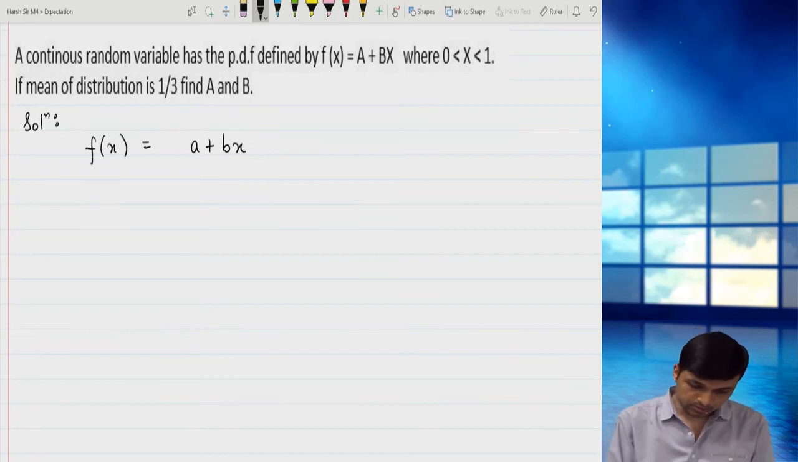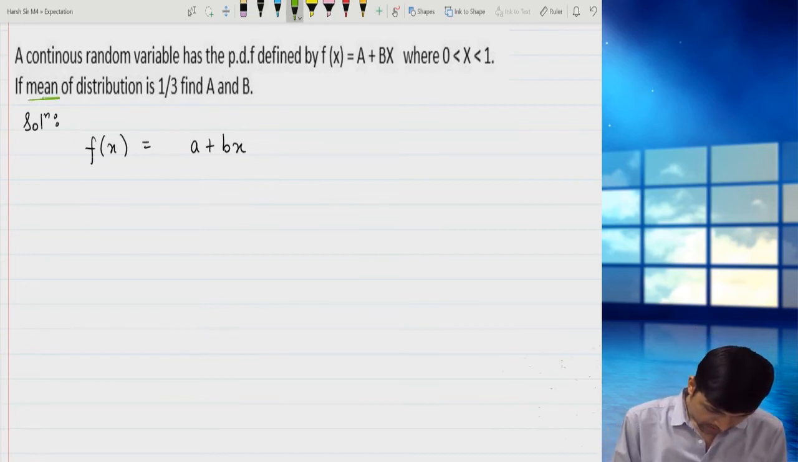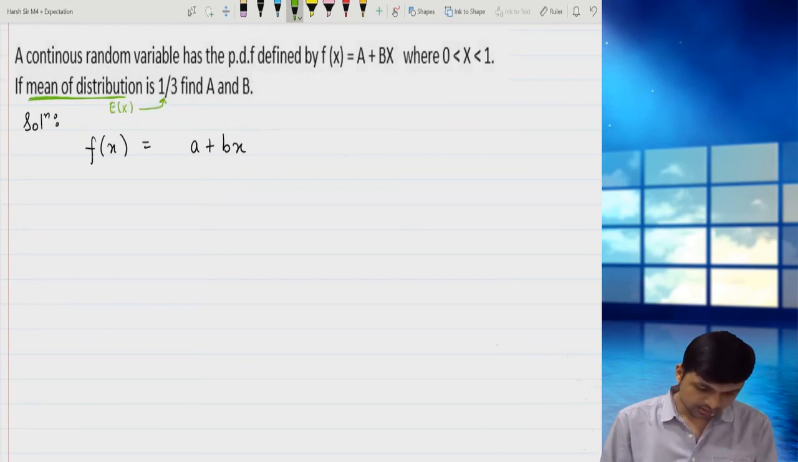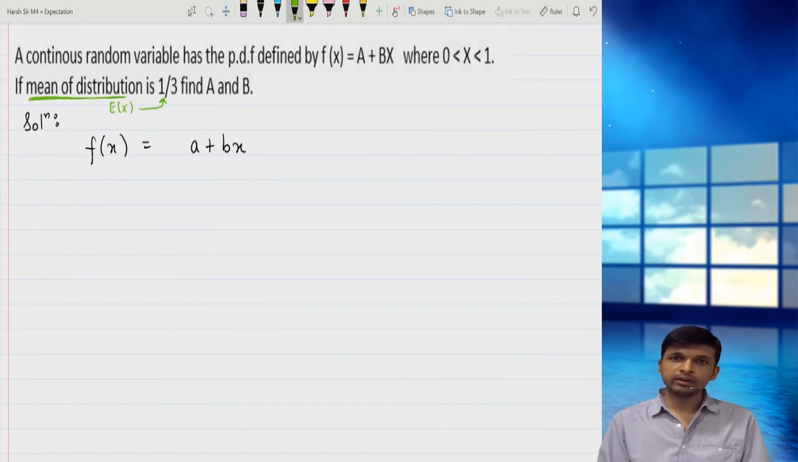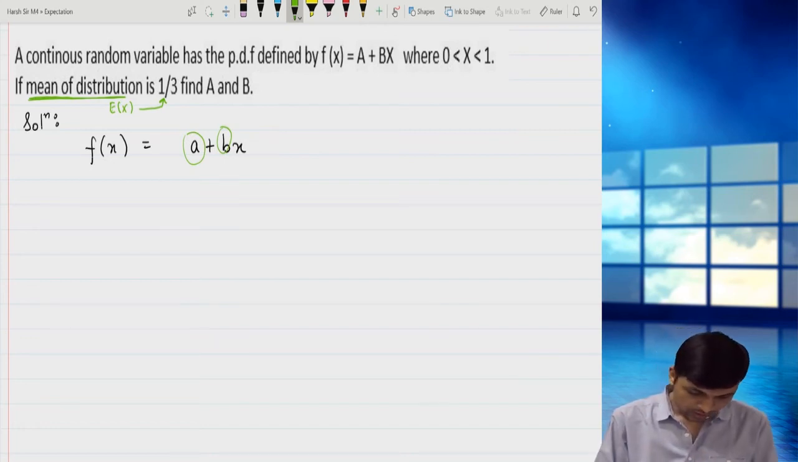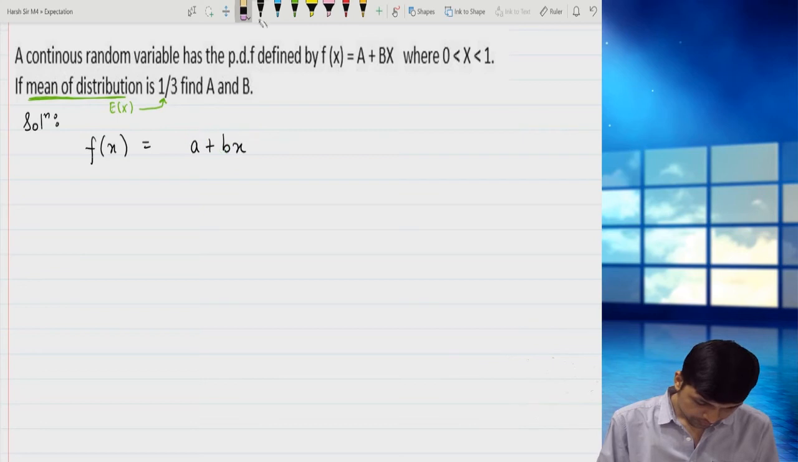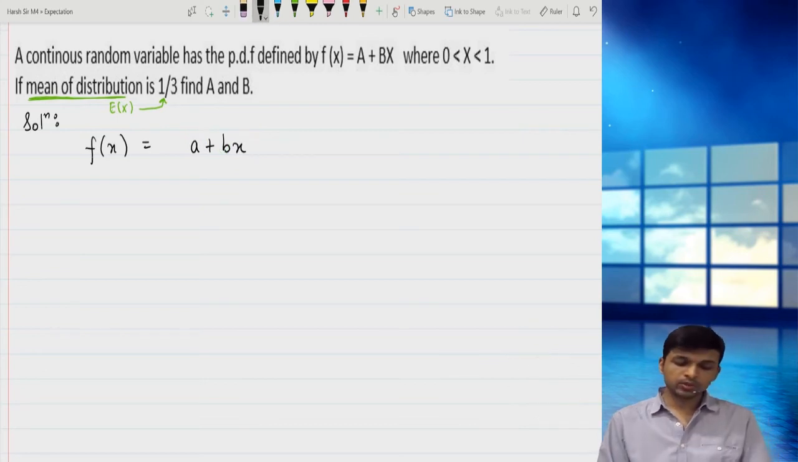If the mean of the distribution is given, see what is given here: mean. Mean means they have given me E of x. Expectation is given, and find a and b. See, there are two unknowns in this equation, a and b. With two unknowns, two equations should be formed. Yes, that is a basic principle, the fundamentals of maths. So two equations, two unknowns.